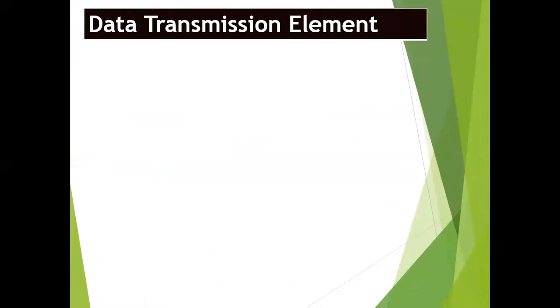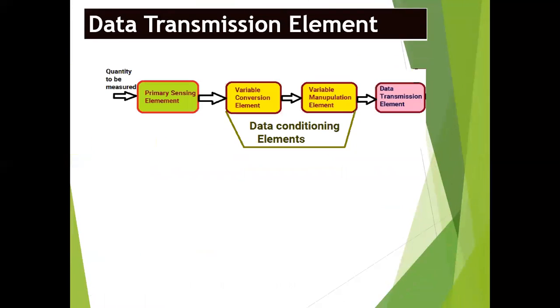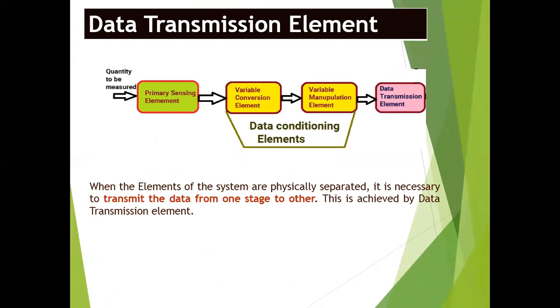Now coming to the data transmission element. This is the next block after the variable manipulation element. The name itself implies: when the elements of the system are physically separated, it is necessary to transmit the data from one stage to another. Whatever output we are getting here should be transferred to the next level. The next thing is data display. So to carry the output of the variable manipulation element to the data display unit, the mediator is the data transmission element.